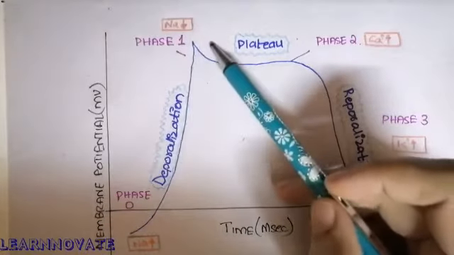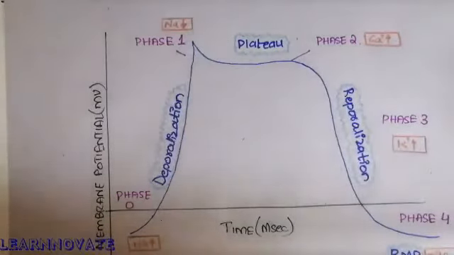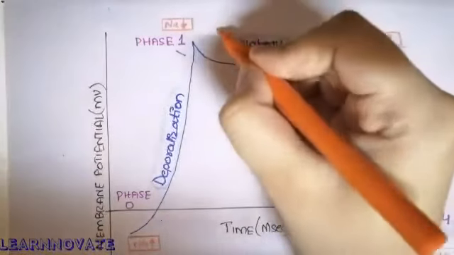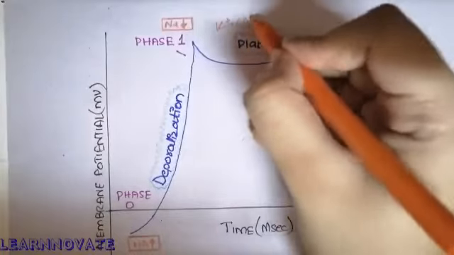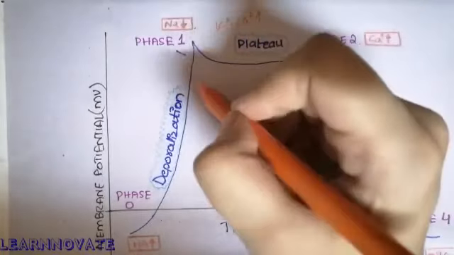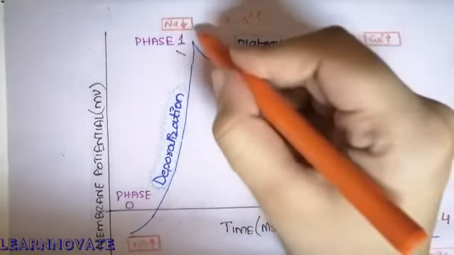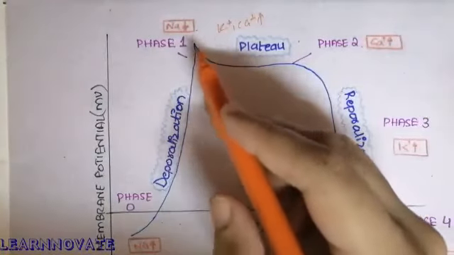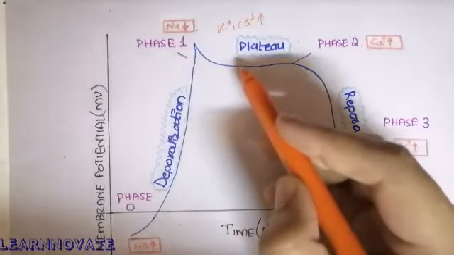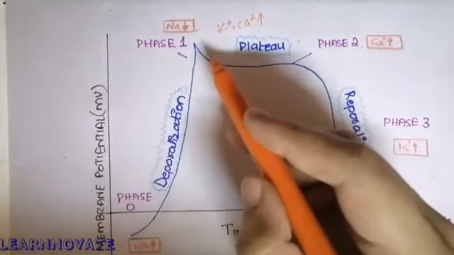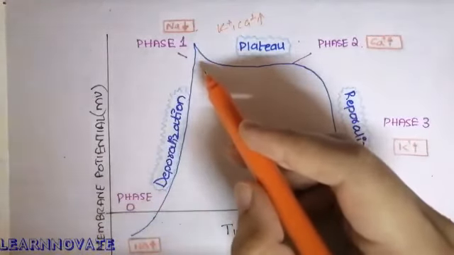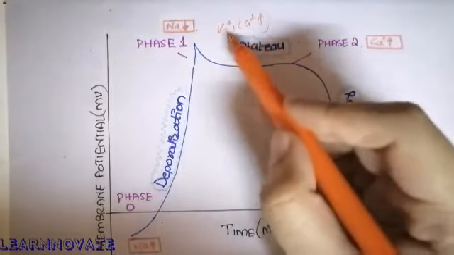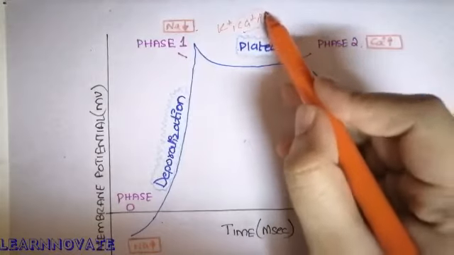So this is the stage where the calcium and the potassium are going to come inside the cell, and the concentration of the potassium and calcium will also increase, while there is a decreased concentration of sodium. This phase is called the initial repolarization phase. Now, because there is a downward slope in the graph, at the initial repolarization state there is more opening of the calcium channels than the potassium.